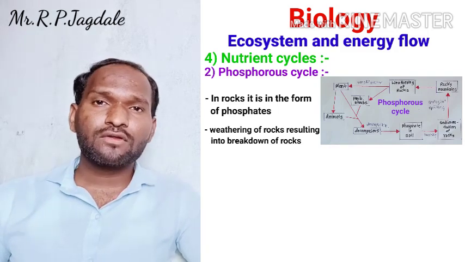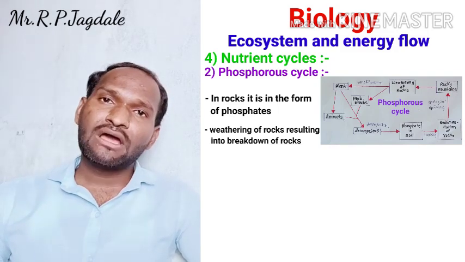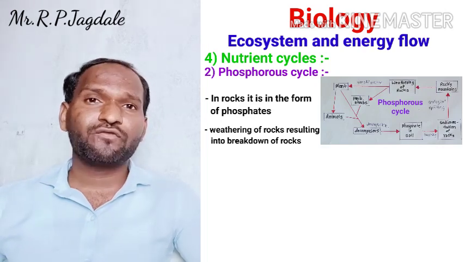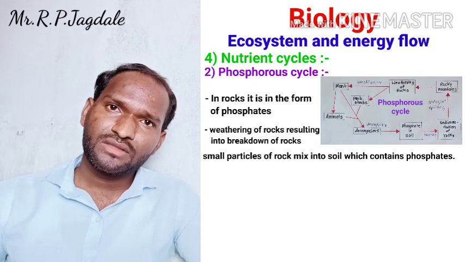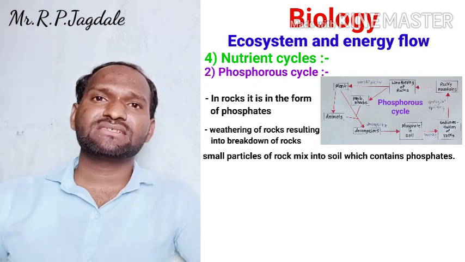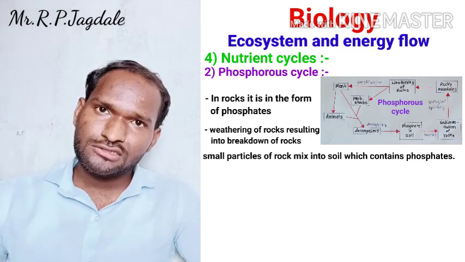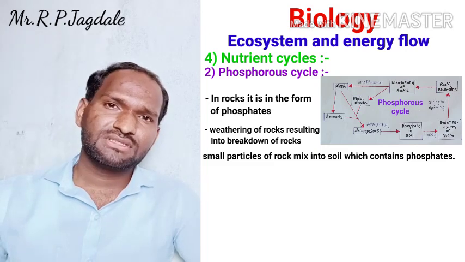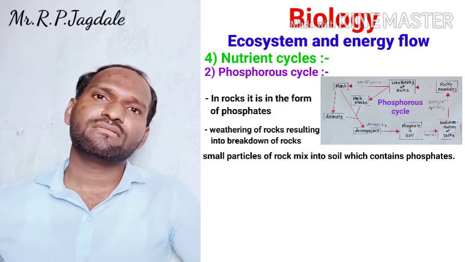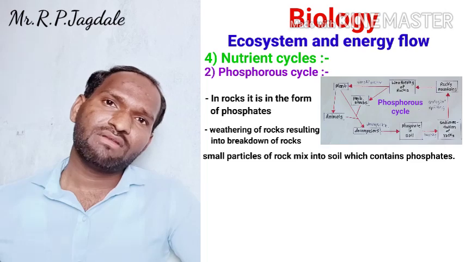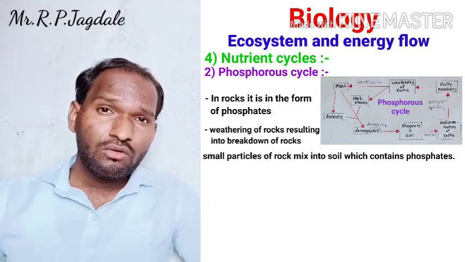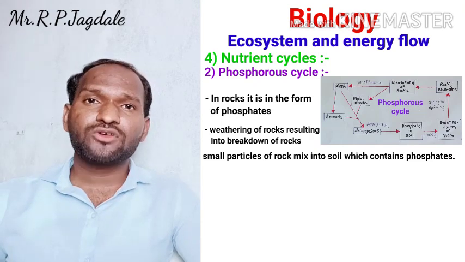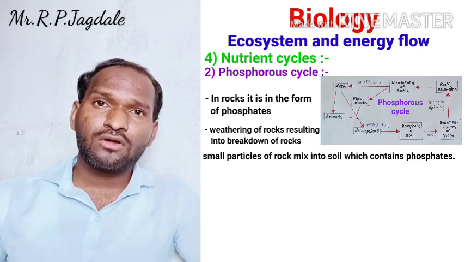By weathering of rock, there is a breakdown of rocks and a formation of small particles of the rocks. That means it makes soil particles, some big soil particles. Again, after some years, it will make fine particles of the soil. So the weathering of rock takes place.